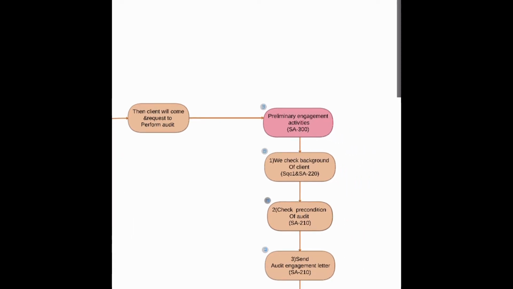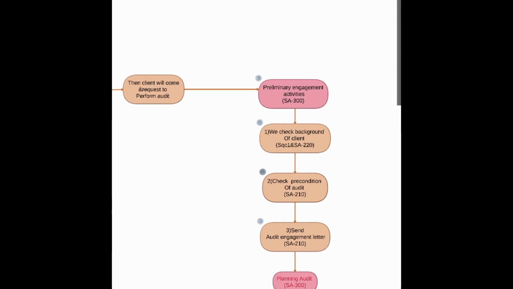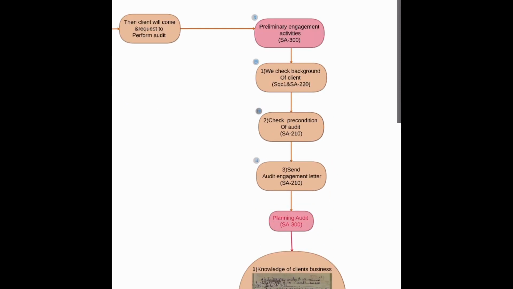That is, first we will check the background of the client. We will check the precondition of the audit, and then after checking all this, if we are satisfied with the precondition and with the background check of the client, then we will send the audit engagement letter as per SA 210 to the client.